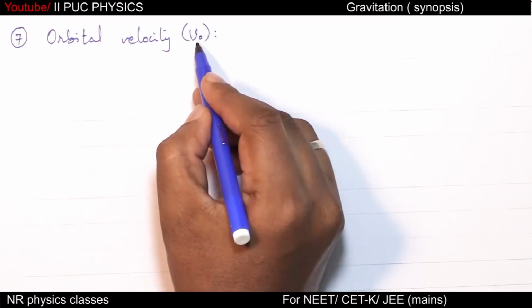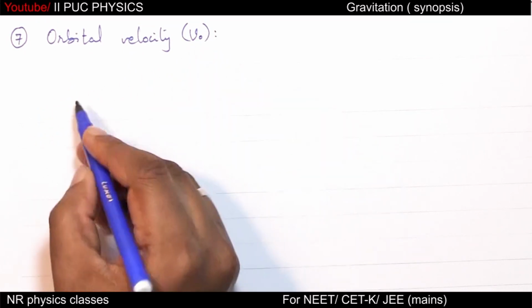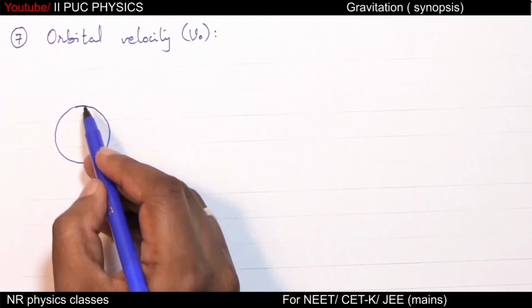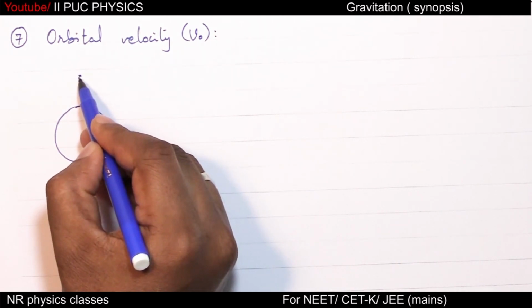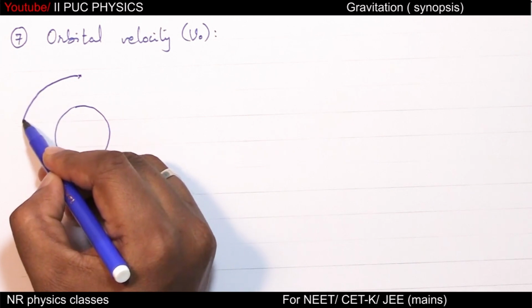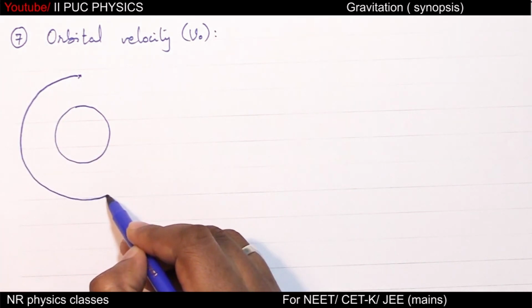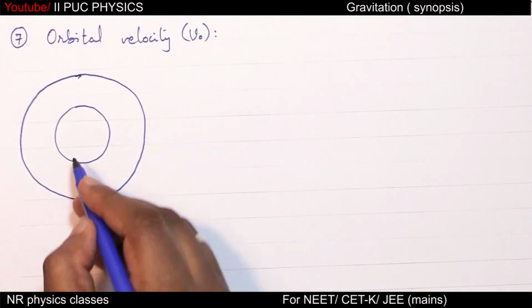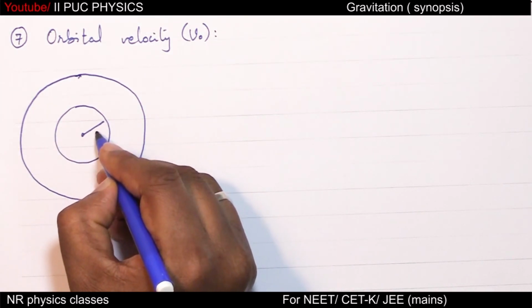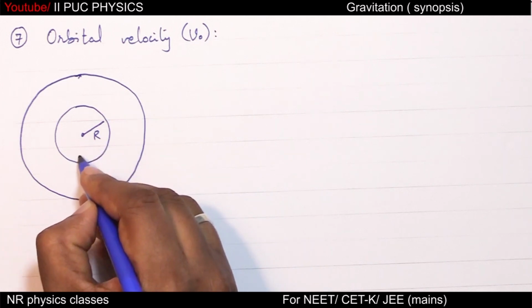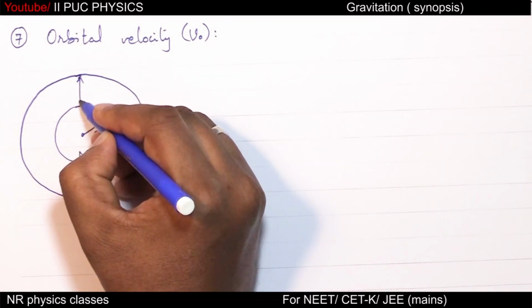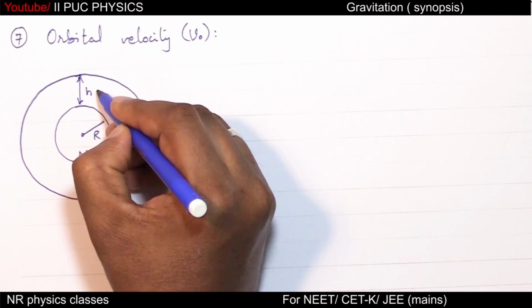Orbital velocity denoted by V naught. If this is earth, this is position of a satellite, and this is orbit of the satellite. Mean radius of the earth is R, mass of the earth is M, satellite is at a height h above the ground.